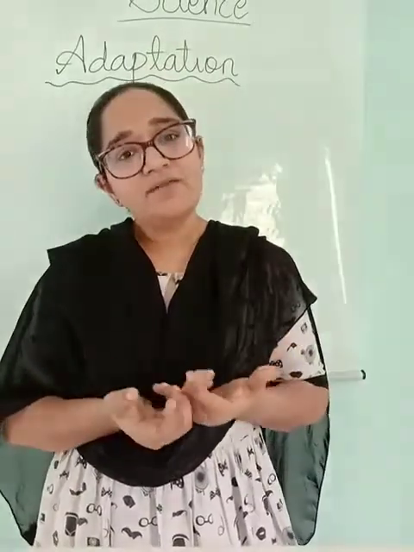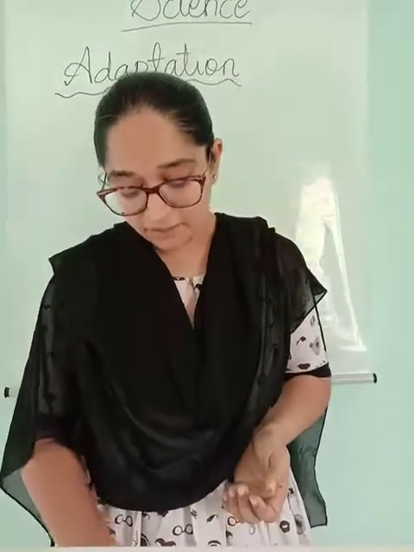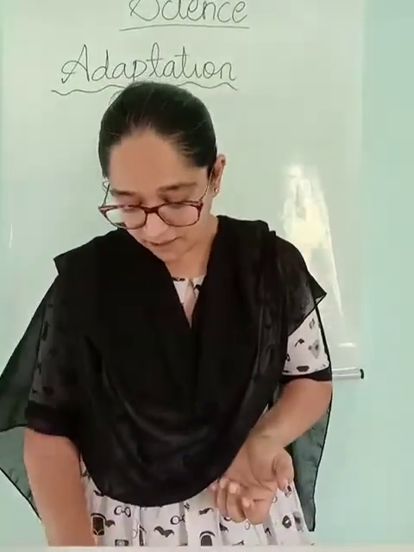Obviously, if the plant is growing on another plant and taking up its nutrition, the host plant will suffer क्योंकि वो खाना बना रहे हैं, but their food is taken by these parasitic plants. So examples are cuscuta and mistletoe.